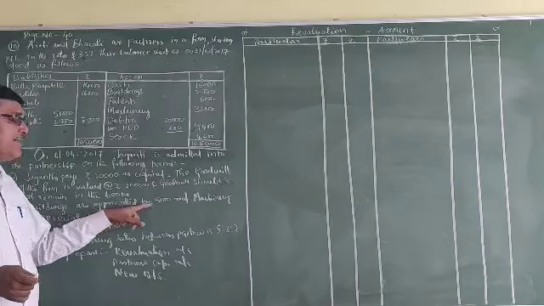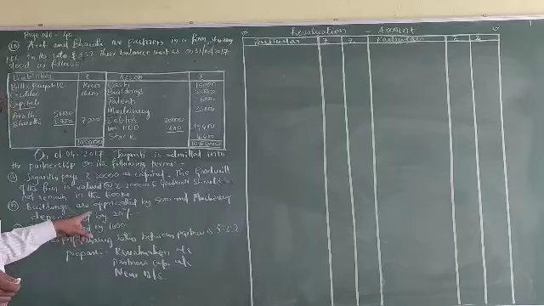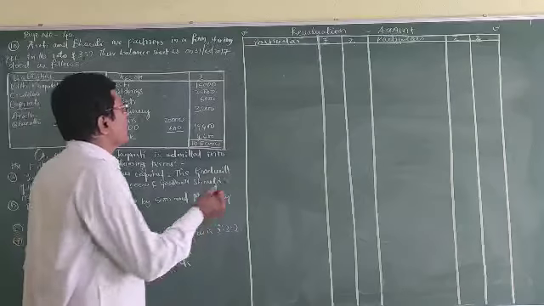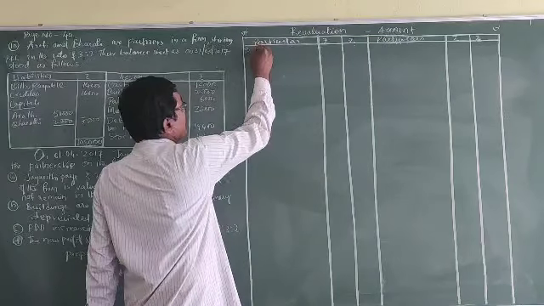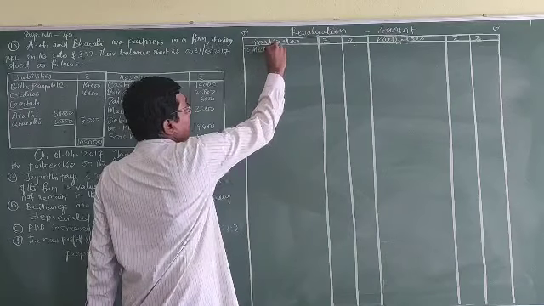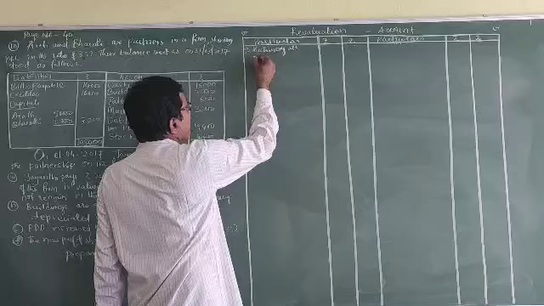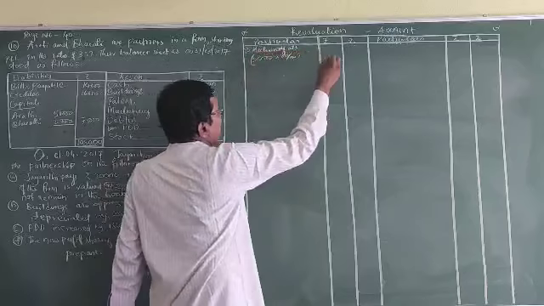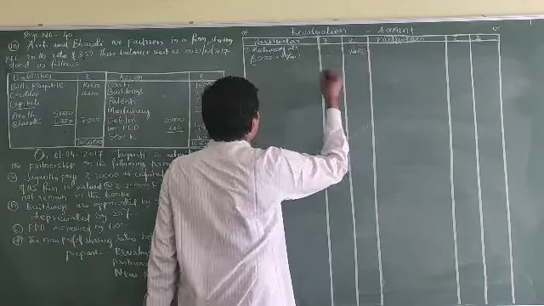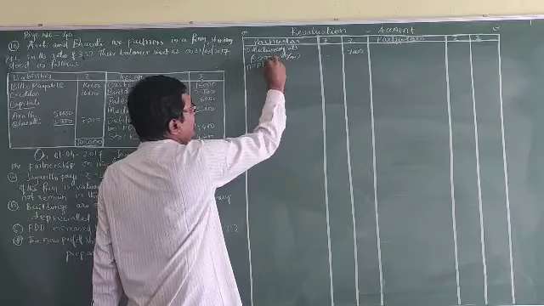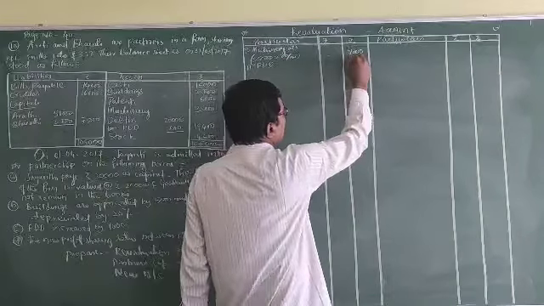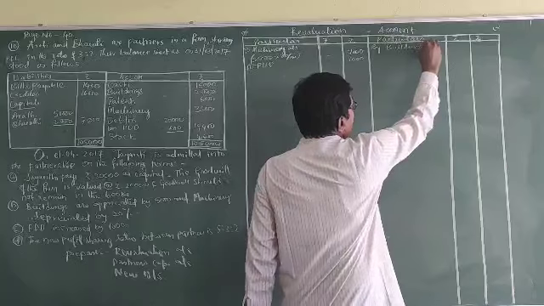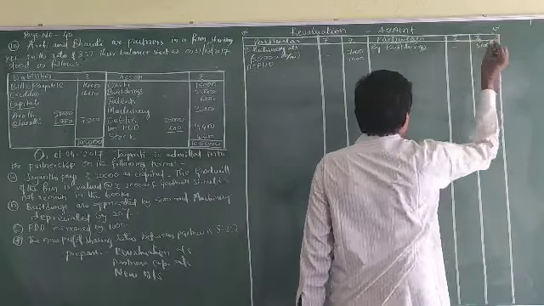Buildings are appreciated by 5,000 rupees. Machinery depreciated by 20%. PDD is increased by rupees 1,000. So to machinery account, 35,000 into 20/100, that is 7,000. To PDD directly 1,000. By building, given is 5,000.